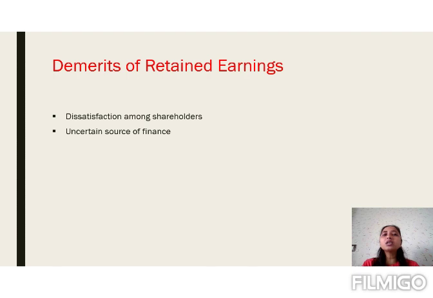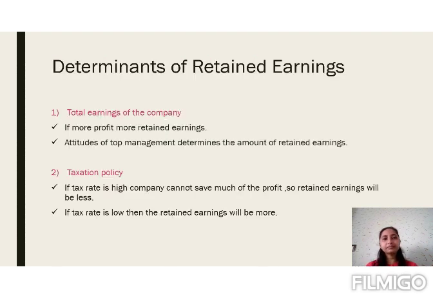Second is an uncertain source of finance. This retained earning depends upon the profit of the company. We cannot judge the profit of the company. Profit of the company is always uncertain as it is affected by many different factors. In that case, we cannot assume what will be the profit for the next year. So it will be very difficult to decide a specific amount for the retained earning. So it is an uncertain source of finance.